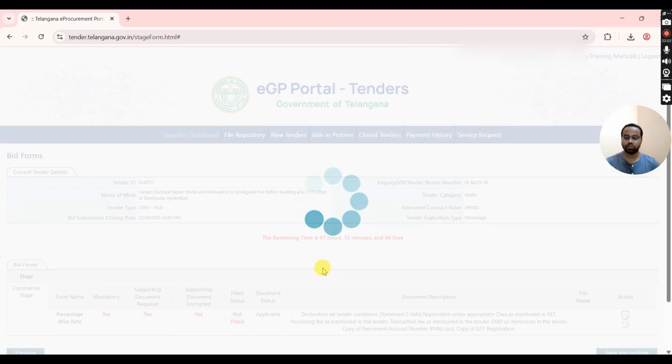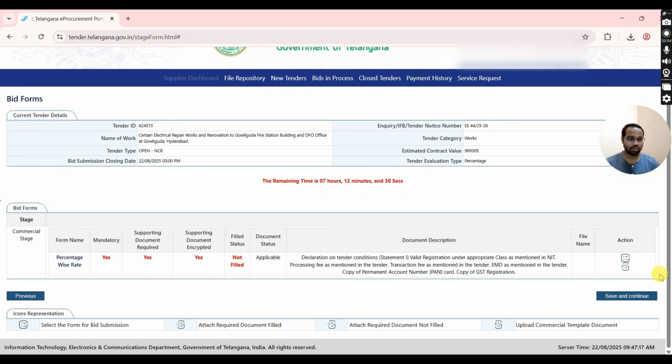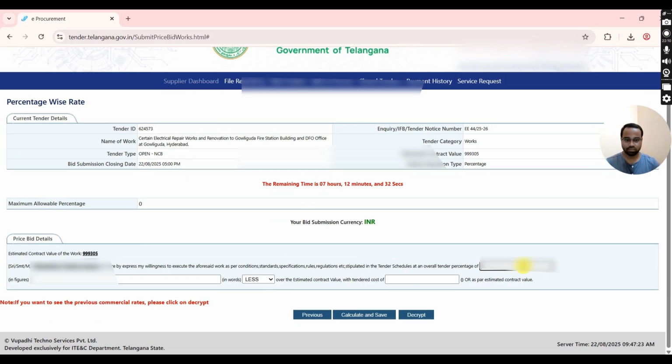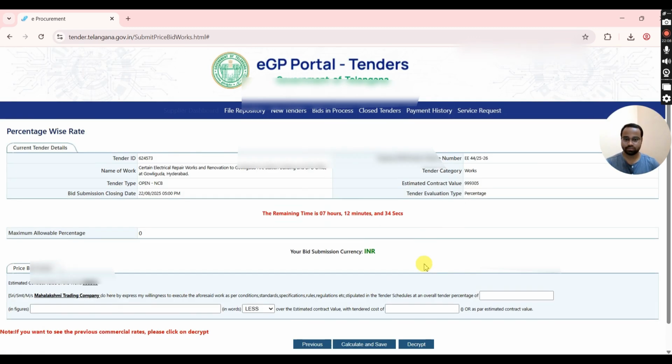After uploading all required documents, just click on Continue. You will be redirected to the bid forms. Here you need to enter price bid details and need to upload the documents shown here. Just click on Price Bid Details option. You can enter the tender percentage in the empty box.